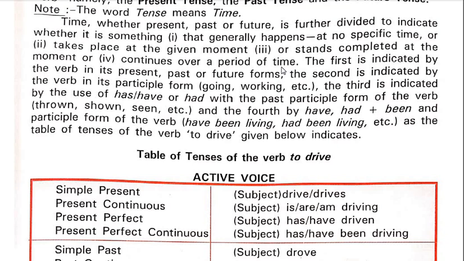See, every time slot, that is present, past, future, these are the three main divisions of time. Each division is further divided to indicate what each division indicates. First, the action that happens generally, that is simple tense or indefinite tense.